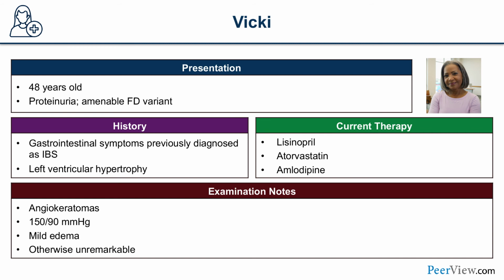She was also found to have left ventricular hypertrophy on electrocardiogram, which was followed up by an echocardiogram. And last but not the least, she was found to be spilling protein in her urine when she was tested for kidney function.